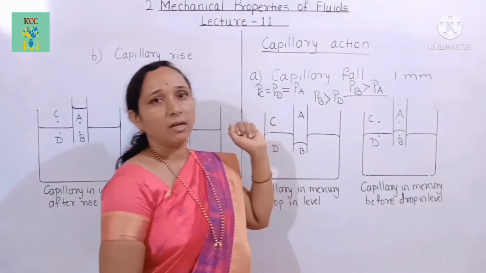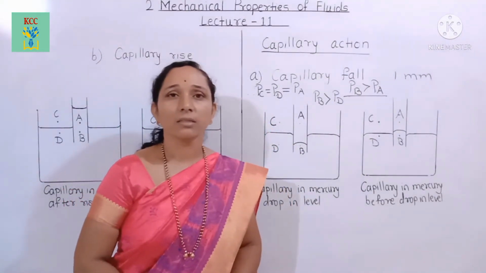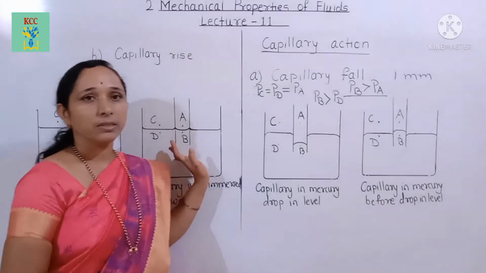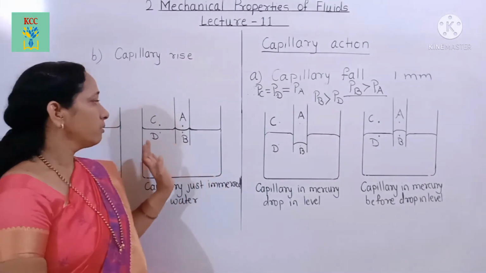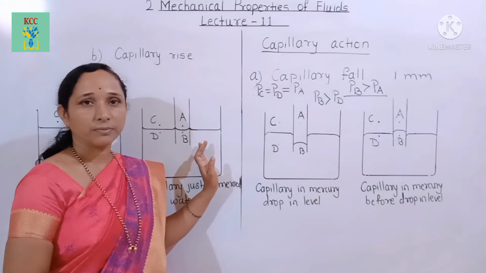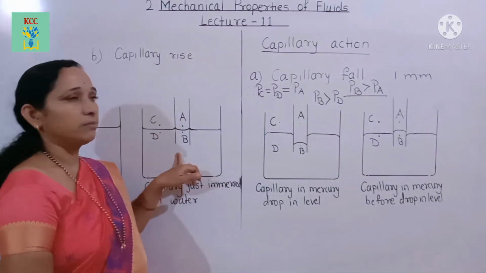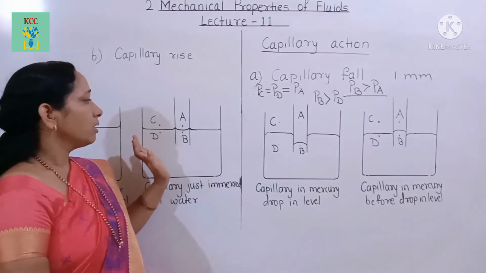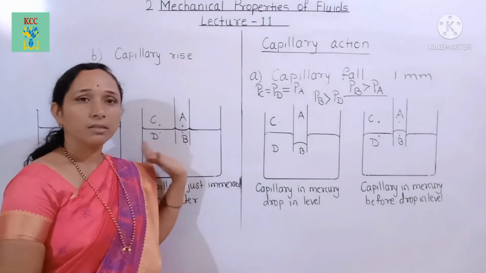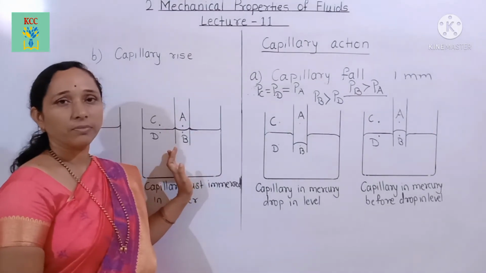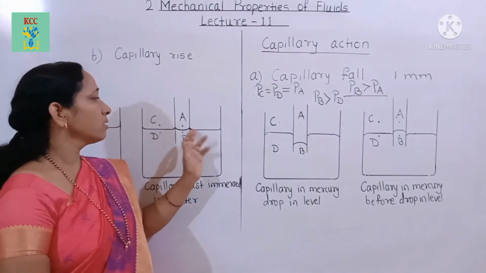Now we see the capillary rise. For that purpose, here the capillary is just immersed in water, and this water completely wets the solid, and in that case the meniscus is a contour.